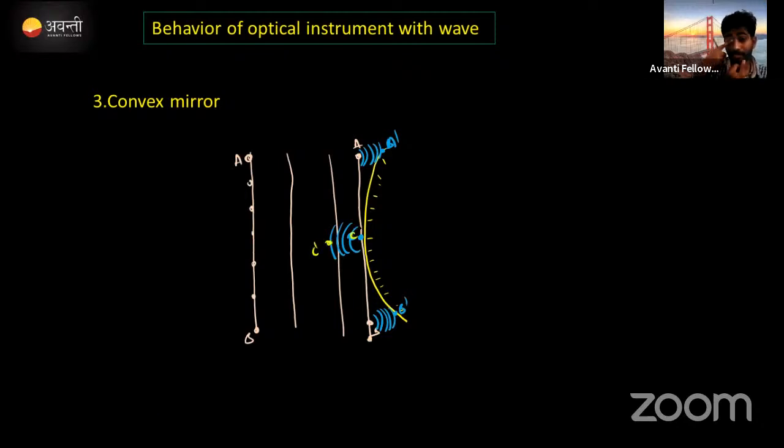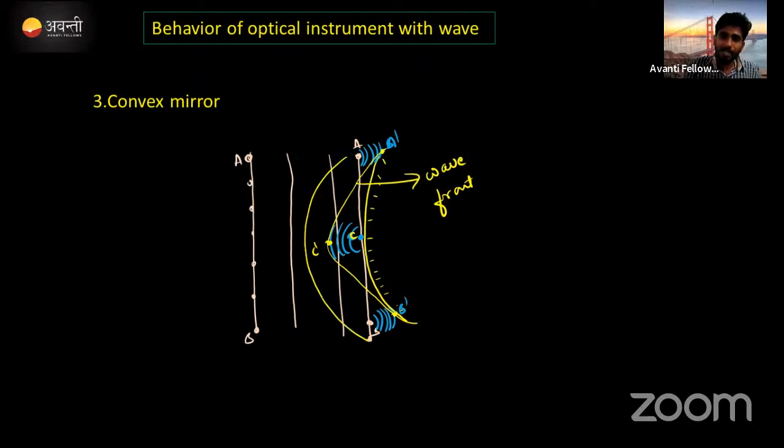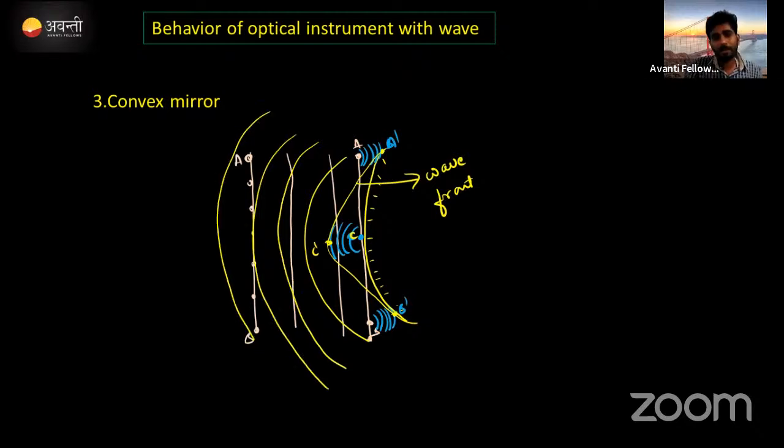This is C. Now what we need to do actually, all these particles को join करना है tangential line डालकर. इधर क्या होता है देखो, this is a tangential line. It is the wavefront created. This wavefront का particle again will create the wavefront in forward direction like this. Again, the particles present in this wavefront create another wavefront like this, like this. क्या हो रहा है? Wavefront बढ़ रहा है, means diverge हो रहा है इधर.